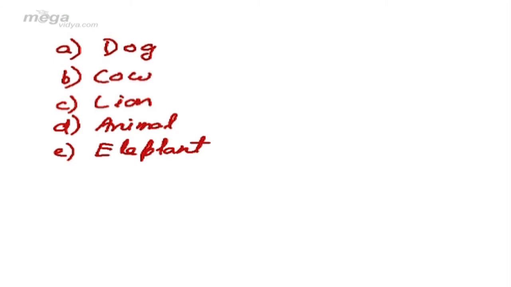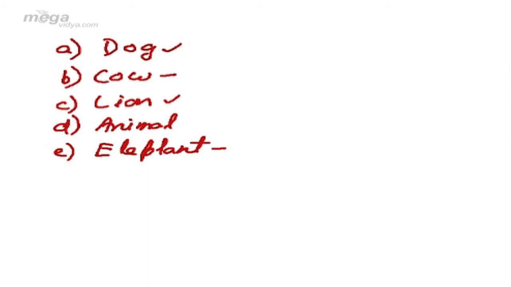For example, in this case, animal is a category and the rest four belong to this category. Although for the very first time, whenever names of animals are given to us, what we should check is whether they are carnivore or herbivore, that is grass eating animals or meat eating animals. For example, in this case, dog and lion are meat eating animals, whereas cow and elephant are grass eating animals.